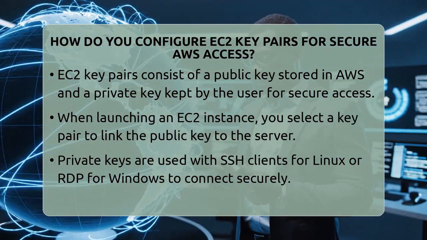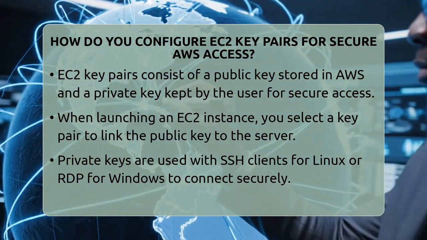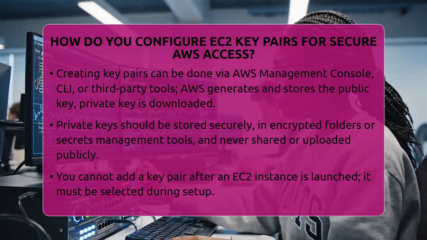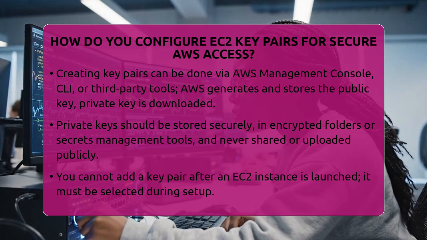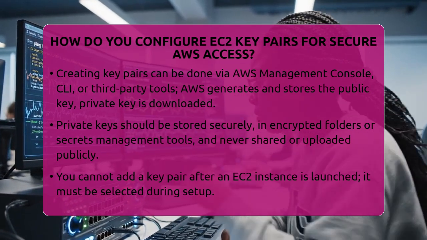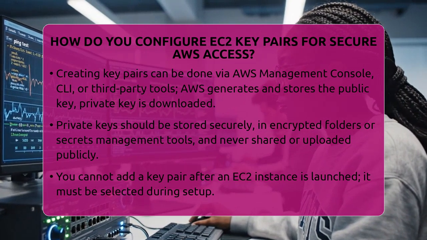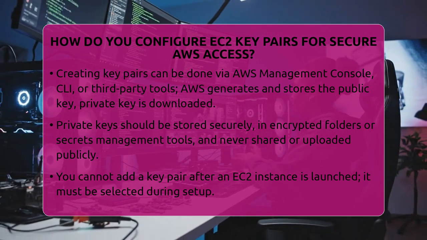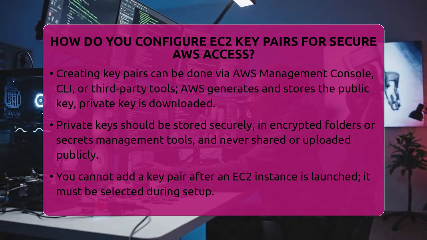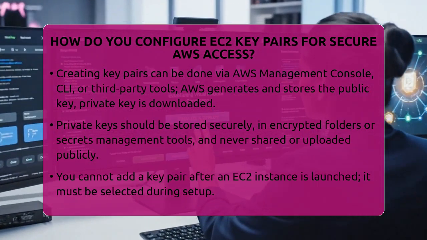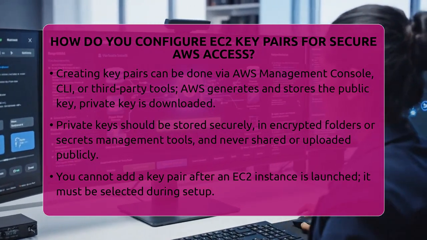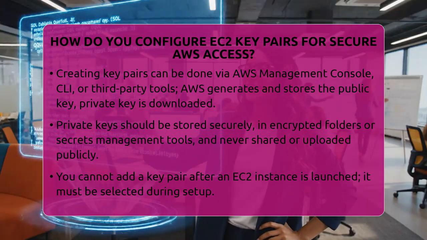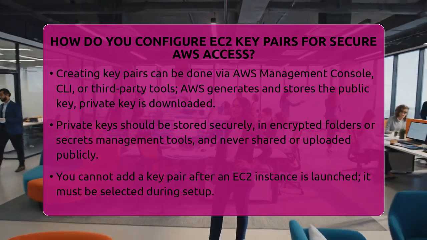Creating a key pair is straightforward. You can do it directly in the AWS Management Console, which is the easiest way. When you create it there, AWS generates the key pair for you. The public key is saved in your account, and the private key is downloaded as a file. The private key file is usually about 1 to 2 kilobytes and has a PEM extension. You can also create key pairs using the AWS command line interface or third-party tools. If you generate the key pair outside AWS, you import the public key into your AWS account.